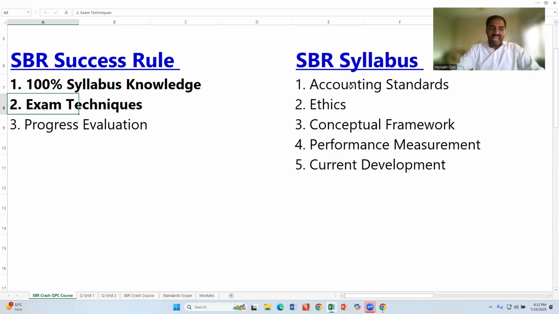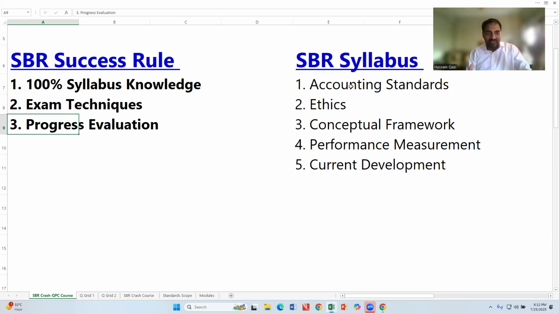And obviously, for any exam preparation, progress evaluation, that means mocks and evaluation, is a key point. So these 3 variables, or I must say these 3 pillars, lead to success in the exam.